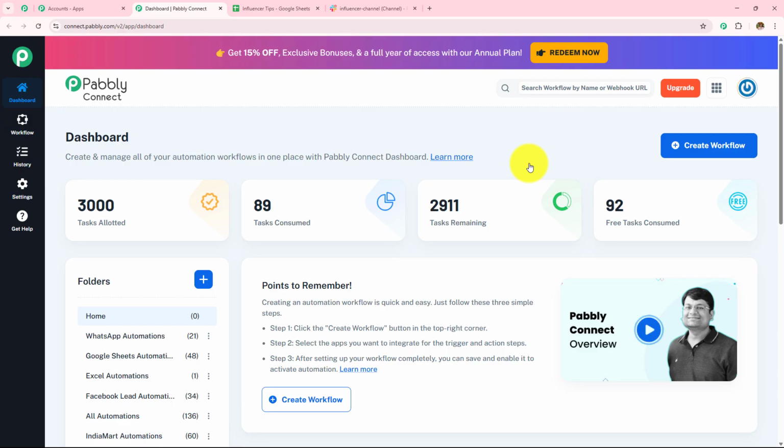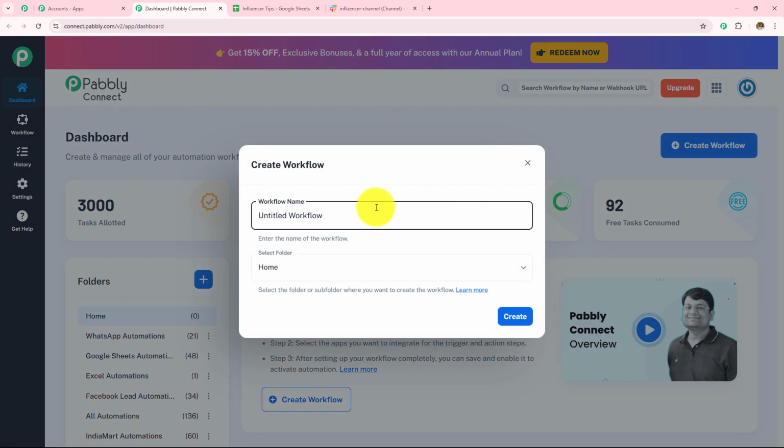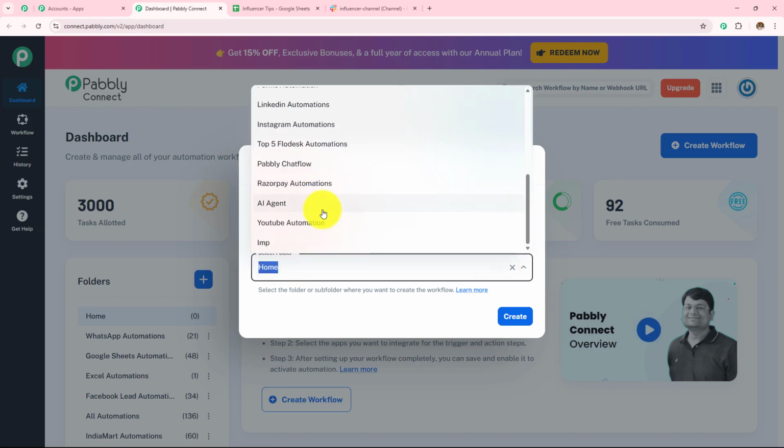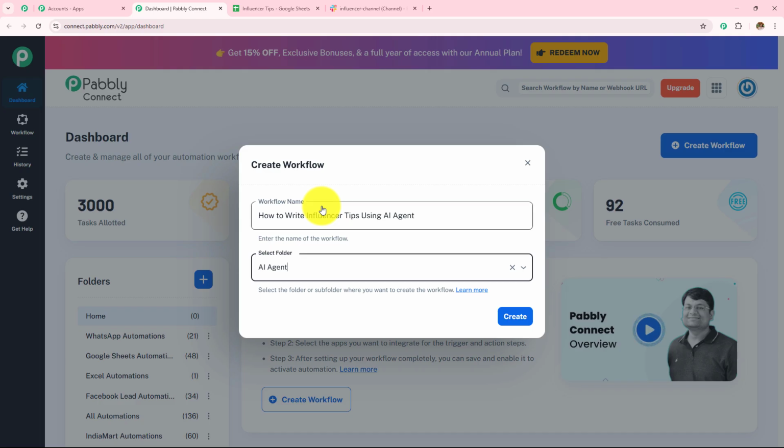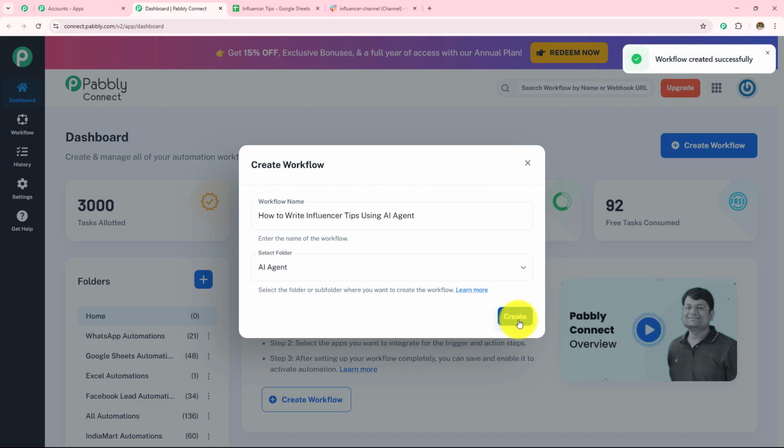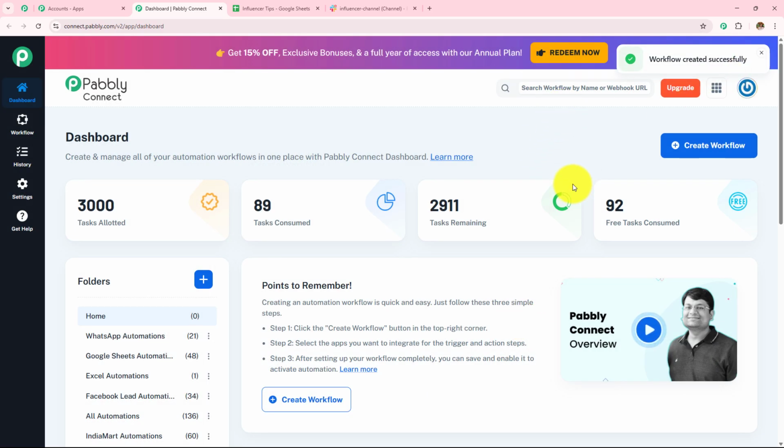For now, I want to create a new workflow, for which I need to click on this Create Workflow button. And first I need to provide the workflow name, and then I have to select the folder in which I want to save that workflow. So first let's name this workflow as how to write influencer tips using AI agent, and now I need to select my folder. So these are the folders which have been created, and I'm going to select this as AI agent and then click on create. So here workflow created successfully.